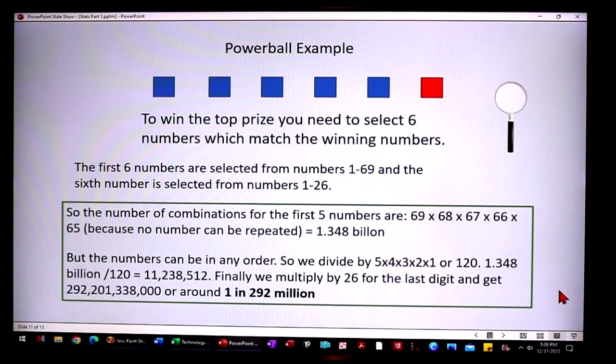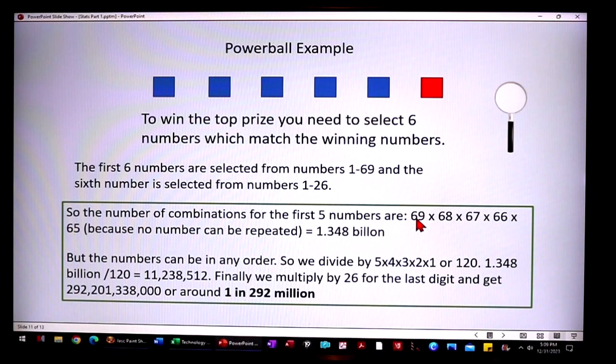What about Powerball? The Powerball example. To win a top prize in Powerball, you need to pick 6 numbers which match the winning numbers. There's 5 numbers that are 1 to 69, and then there's one number, the Powerball number, that is 1 through 26. So this should be easy to figure out. 5 numbers: it's 69 times 68 times 67 times 66 times 65.